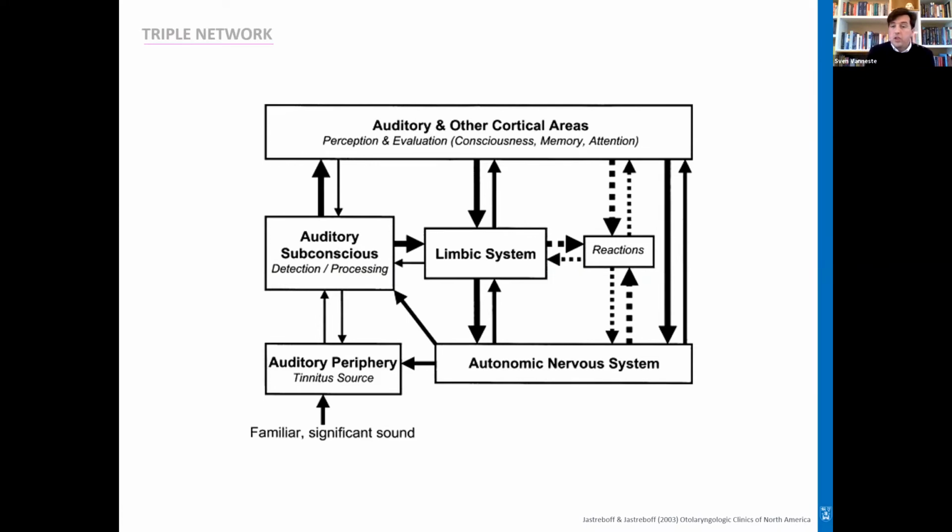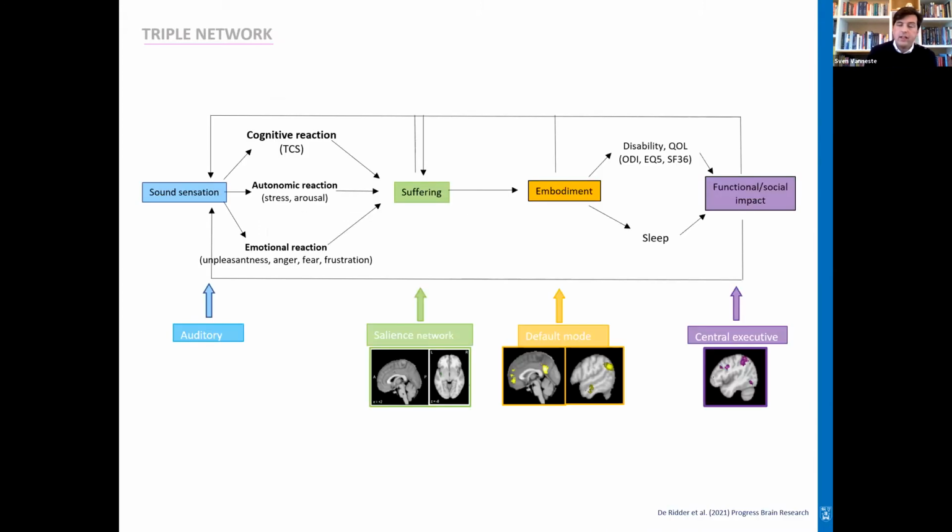Now, again, Yasubov already introduced this, but the triple network model is actually coming from psychiatry, where you have a whole pathway of the steps that are happening when you have acute tinnitus and how it is chronifying to chronic tinnitus. So the original idea is that there's something happening in the auditory system that creates a sound sensation that could be explained by predictive coding, but then it signals cognitive reactions, autonomic reactions, and emotional reactions that could lead to the suffering.